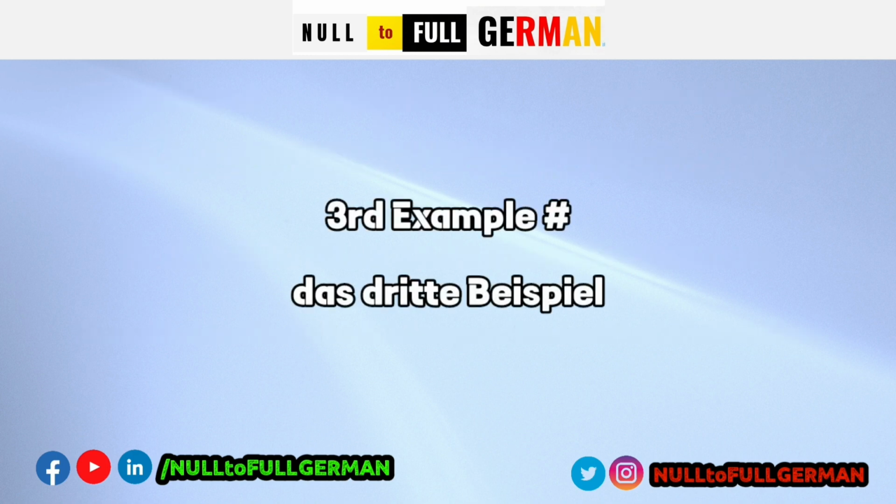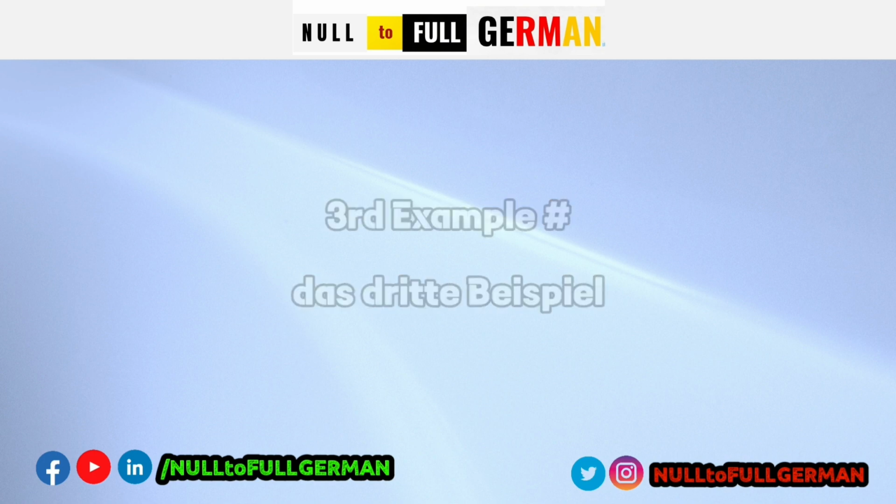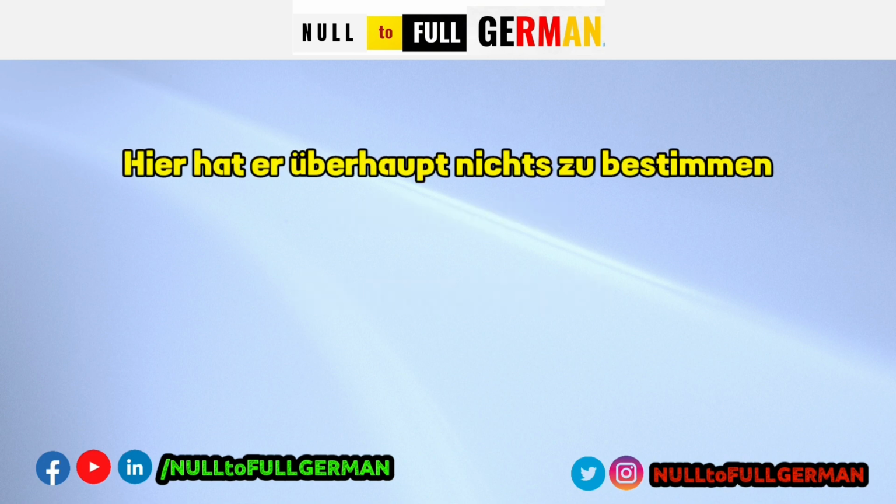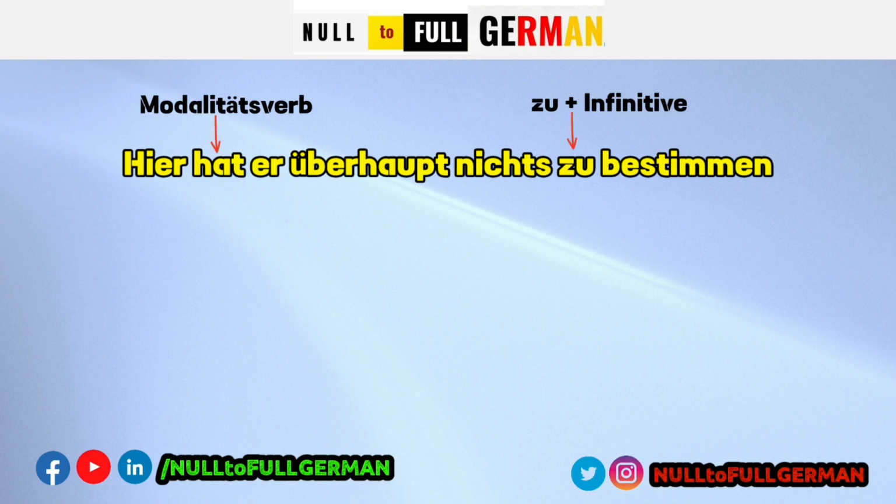Let's have a look at the third example: Hier hat er überhaupt nichts zu bestimmen. So the meaning of haben here in this sentence, based on the situation, is können, and at times it can also be nicht können.